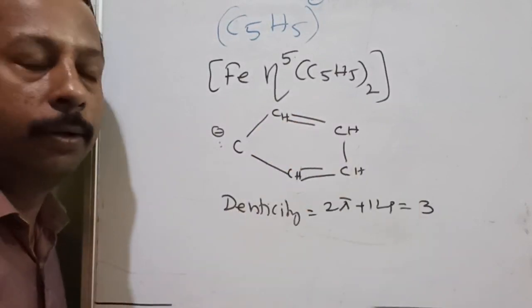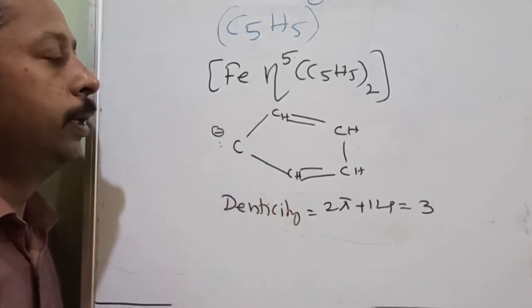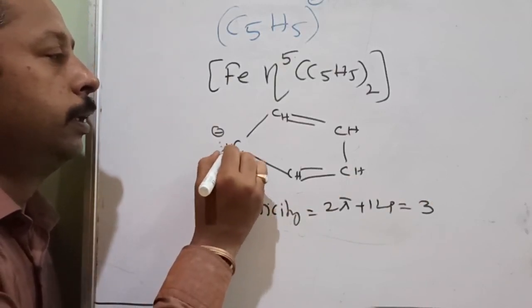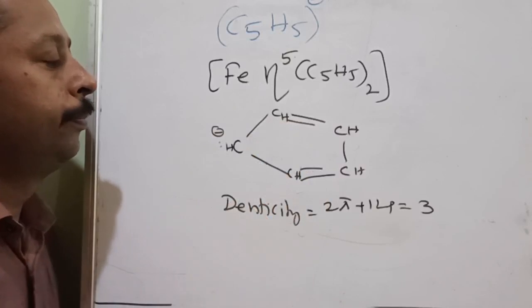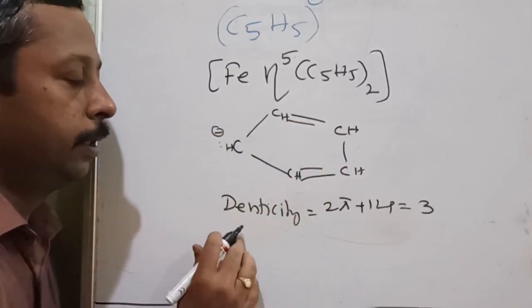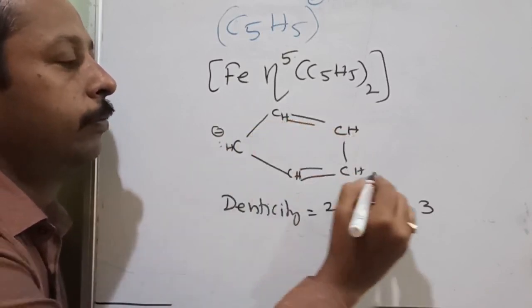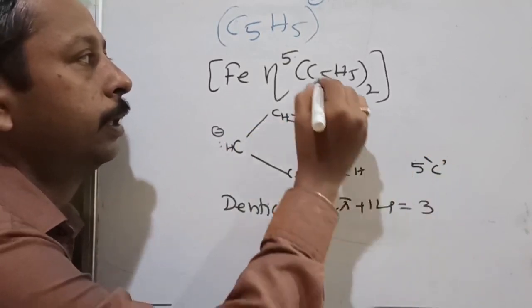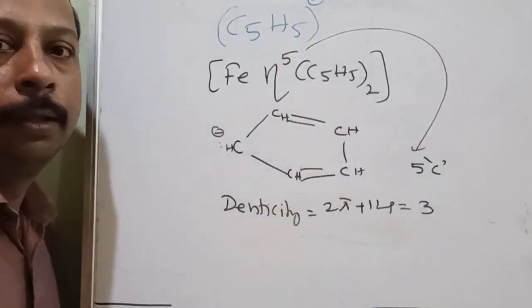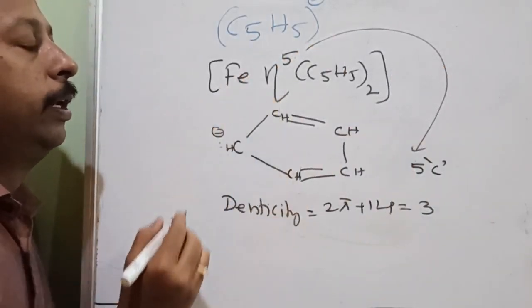Total number of electron pairs each ligand can donate is called denticity. Okay, so this is what denticity is. Now hapticity: 1, 2, 3, 4, 5, five carbon atoms are there. That's why this is eta 5. Is it understood? And it is very much important.